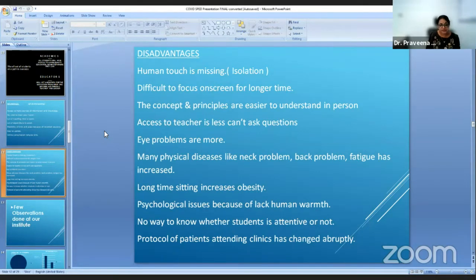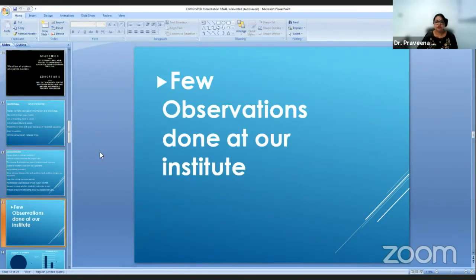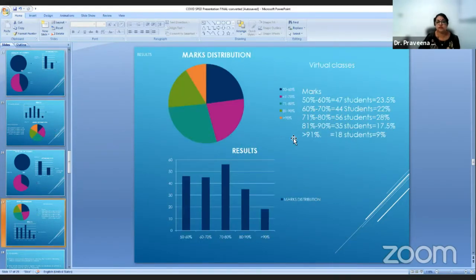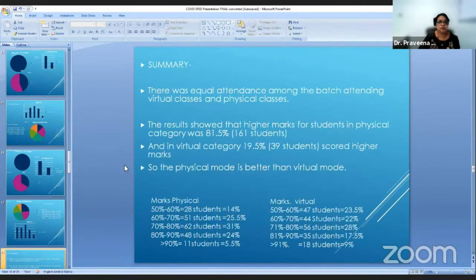The protocol of patients attending the clinics has changed abruptly because of the online mode. A few of the observations which we made in our institute: the total number of students was 200. We looked at the physical attendance, and we also looked at the results of one of the examinations that was compared.